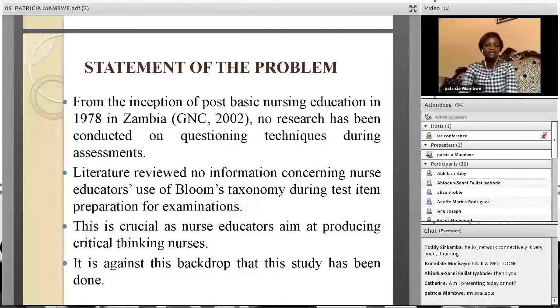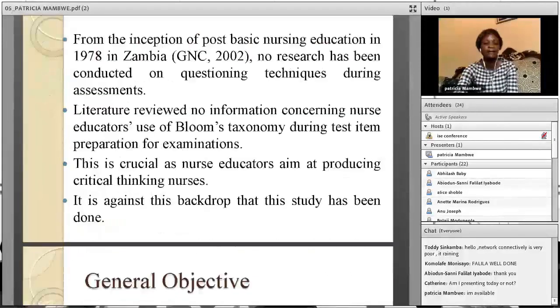The statement of the problem: from the inception of post-basic nursing education in 1978 in Zambia, no research has been conducted on questioning techniques during assessments. Literature reviewed no information concerning nurse educators' use of Bloom's taxonomy during test item preparation and examination. This is crucial as nurse educators aim at producing critical thinking nurses. It is against this backdrop that this study has been done.